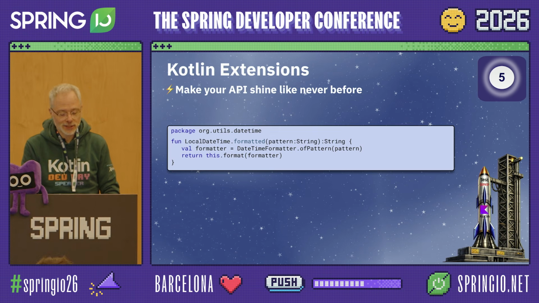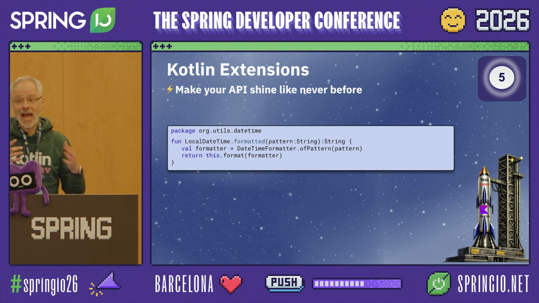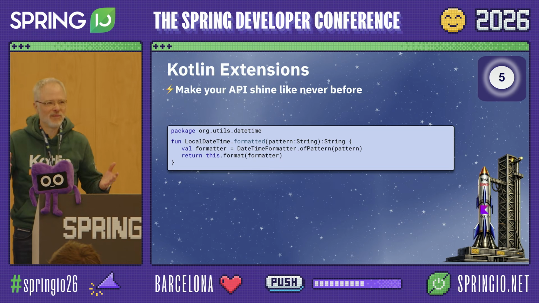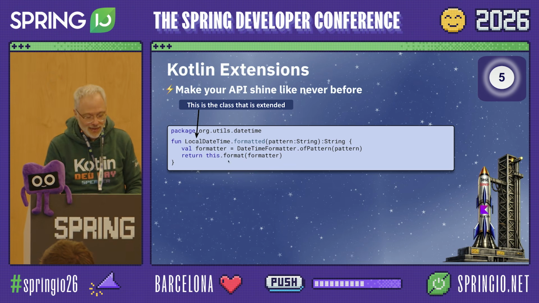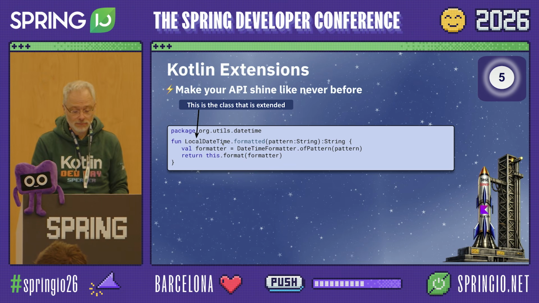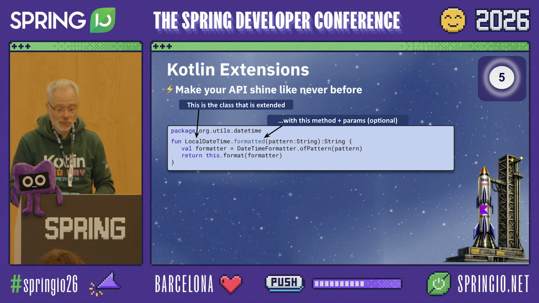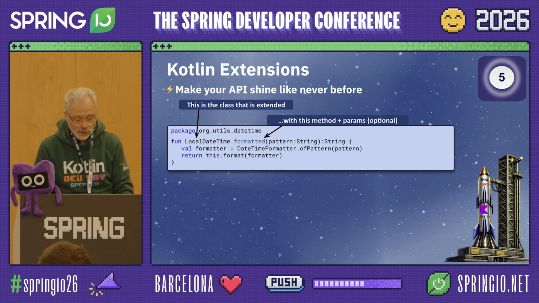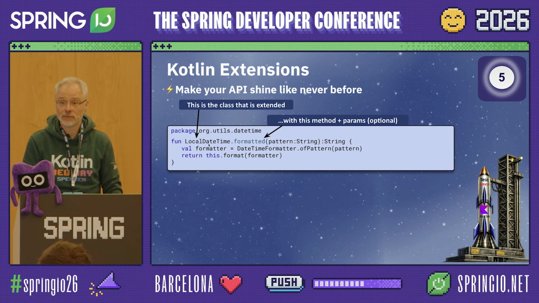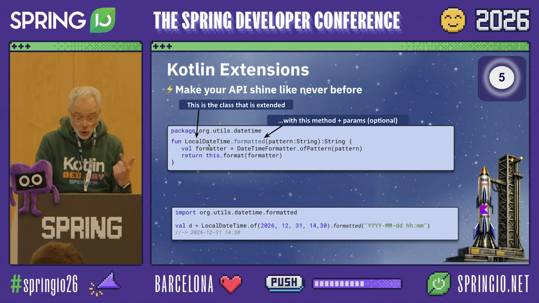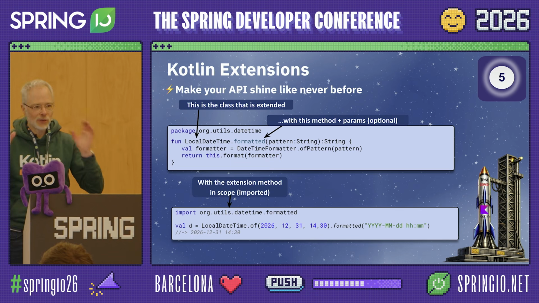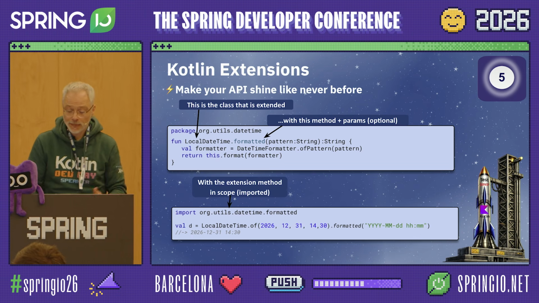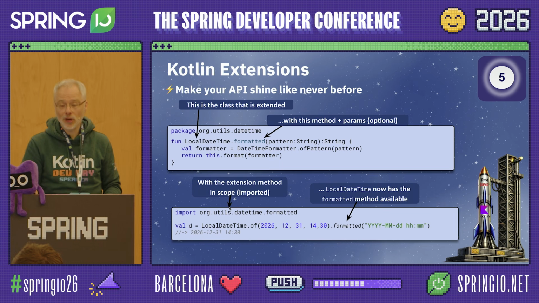So what are extensions? Extensions are a mechanism to add new methods to existing objects. And the syntax is very simple. We simply define a type we want to extend, like here LocalDateTime. Then we add a method name and optional arguments. And then in this method we can use this, which refers to the instance of the type we extend. Once we bring this extension in scope, and this is very important, extensions are not global, you have to bring them in scope at the place where you want to use them by means of an import. All of a sudden, I now have a formatted method on my LocalDateTime.